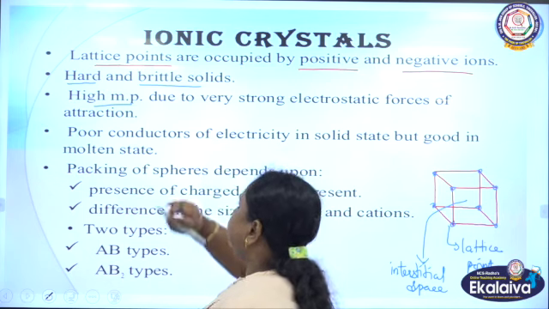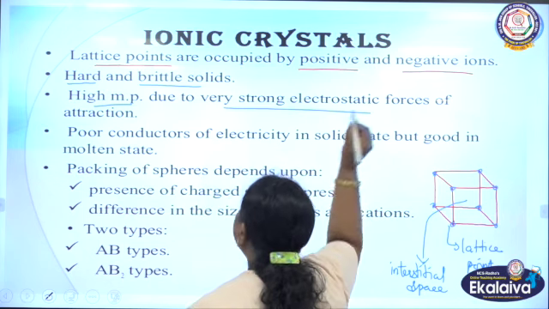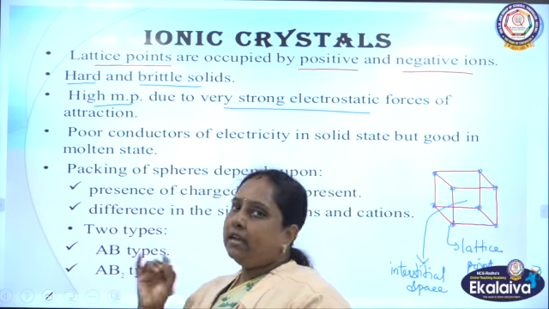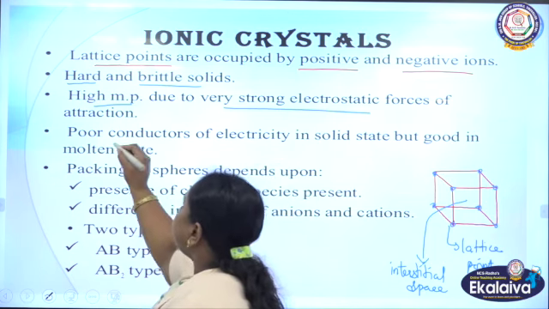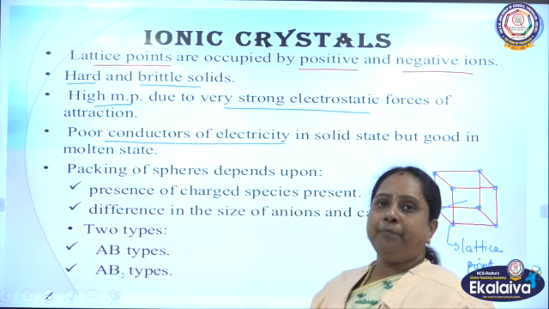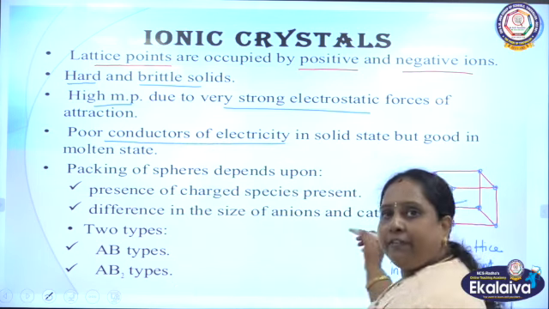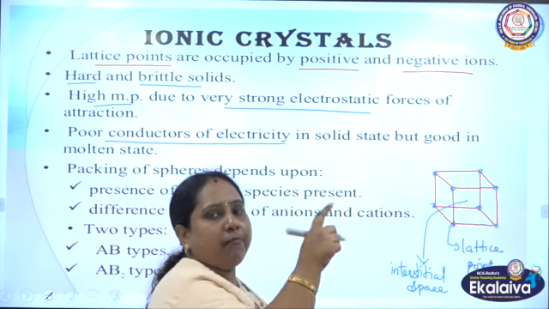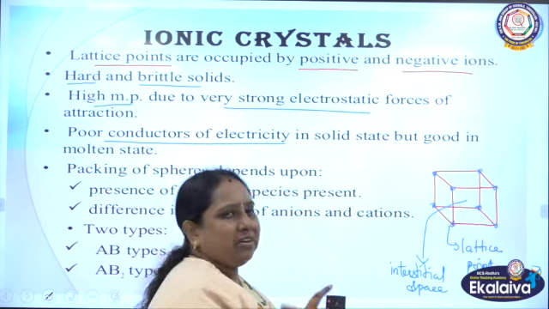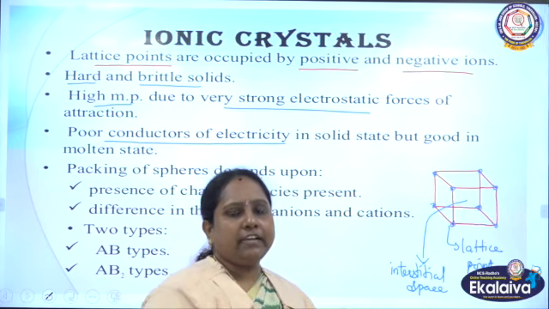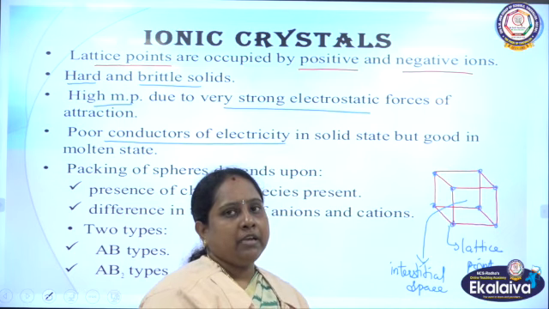So, they possess a high melting point due to the very strong electrostatic force of attraction between the negatively charged particles and positively charged particles. And they are poor conductors of electricity in the solid state. Because in the solid state, the ions are bonded, isn't it? They have bonds, so it requires a large amount of energy to break the bond, which means they have a strong force of attraction between each other, isn't it?